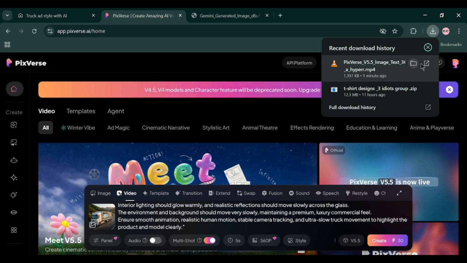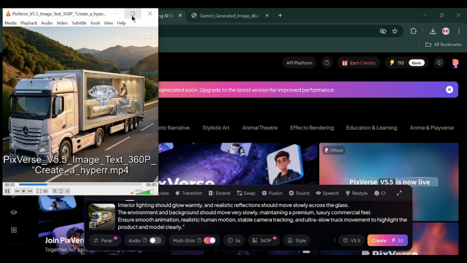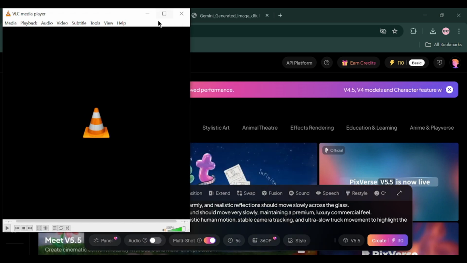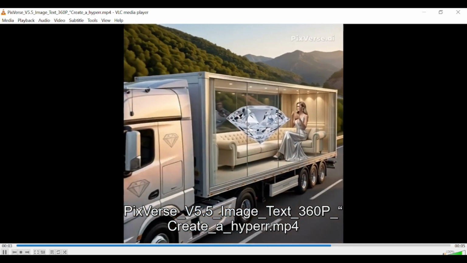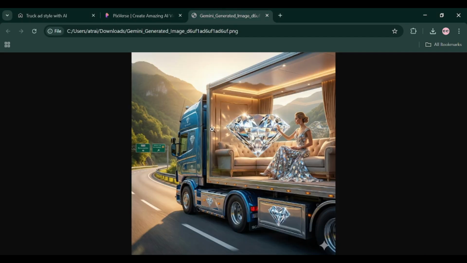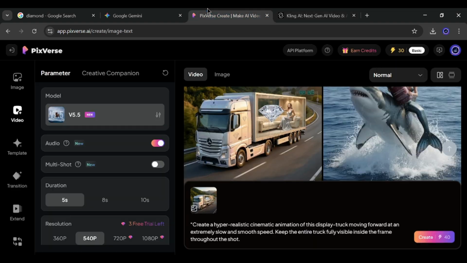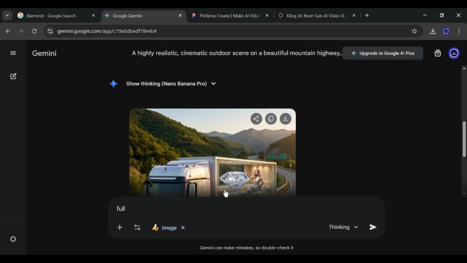And we have our video now. Let's open and see how the result is. Okay, yeah, this is pretty good though. Let's have the result one more time. So you can choose which picture you prefer, this one, the side angle, or the front angle. You just need to know how to communicate with AI. So yeah, I think that's it, guys.